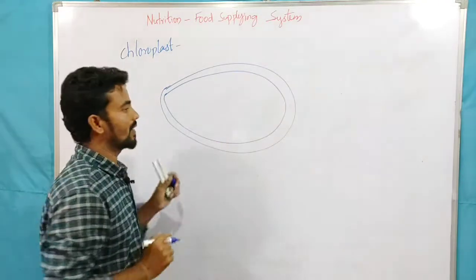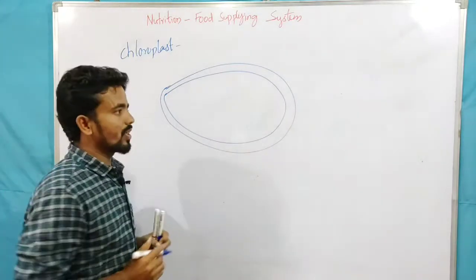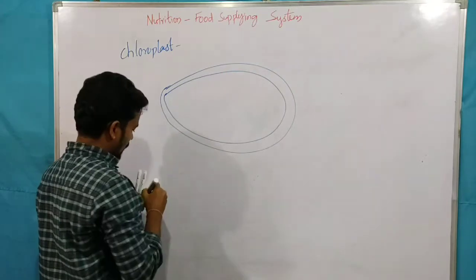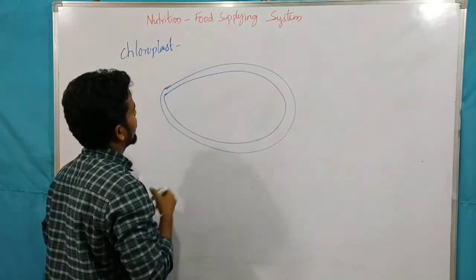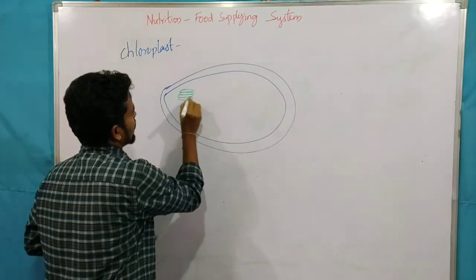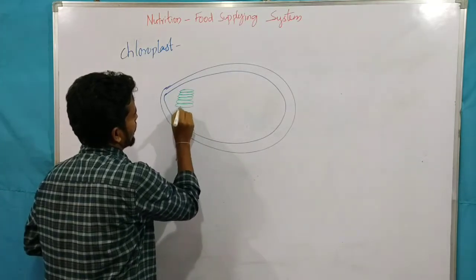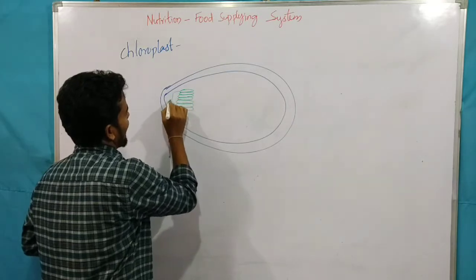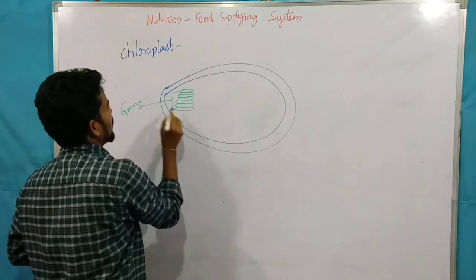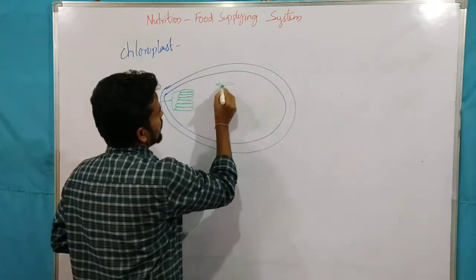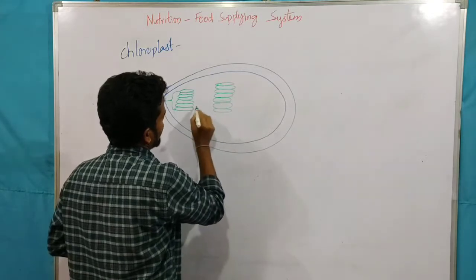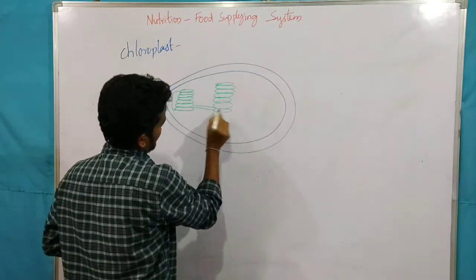Along with these two we have another membranous structure called thylakoid membrane, which is stacked together and forms grana. This is grana thylakoid. This entire stack is called grana. These stacks, or grana, are in turn connected with thylakoid membrane.